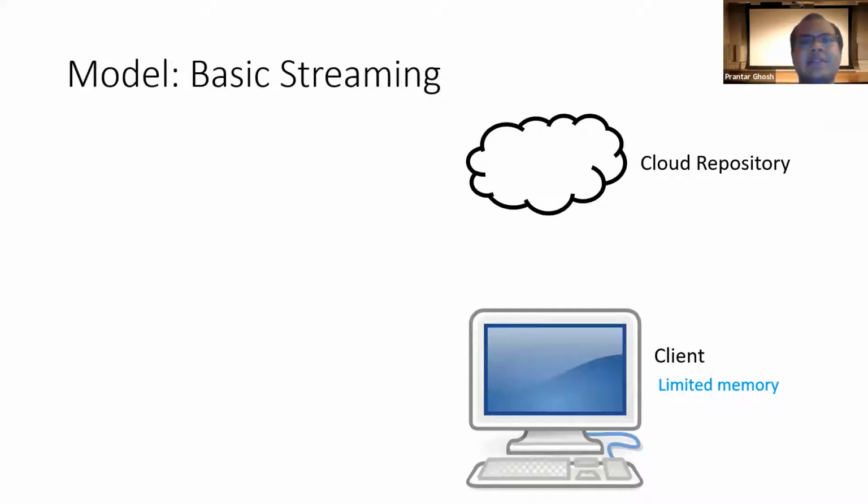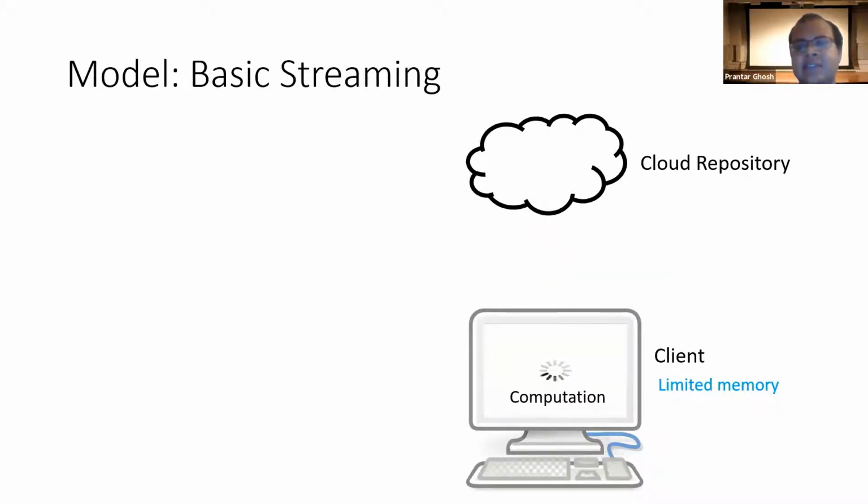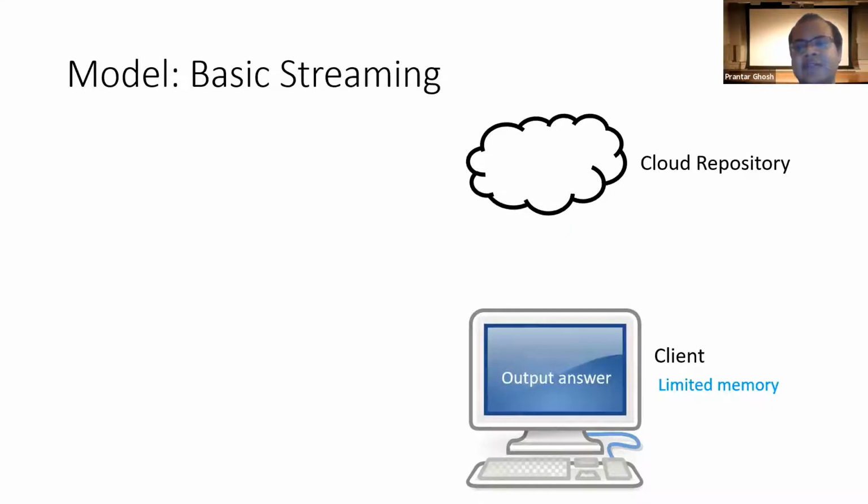In the basic streaming model, we have a cloud repository that contains the data and a client with limited memory that wants to compute a function of the data. So the client downloads the data as a stream, stores a summary of it, and then does some computation to finally give an output. But due to this memory restriction, it turns out that some problems are provably unsolvable in this model, and we often need to resort to relaxations like approximations.